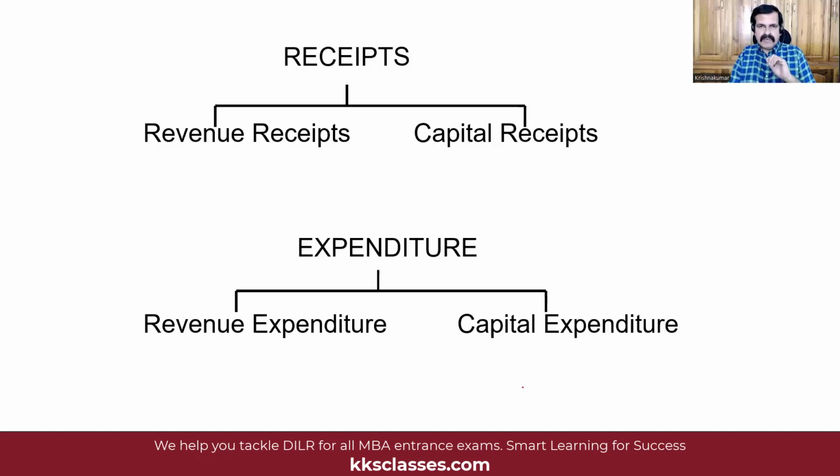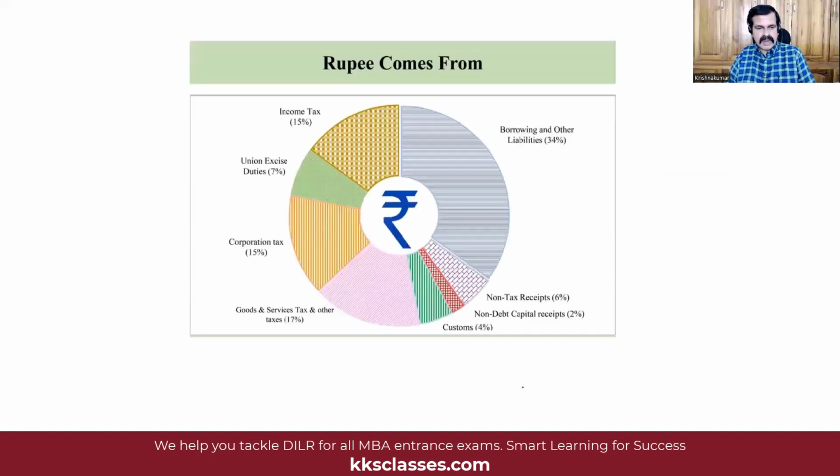Similarly, for any nation, asset building is a very, very important criteria. Now, the gap between revenue expenditure and revenue receipts is called revenue deficit. So that is another definition for you. So you now know what is fiscal deficit and what is a revenue deficit. Now let us see from where does the government get the money from.